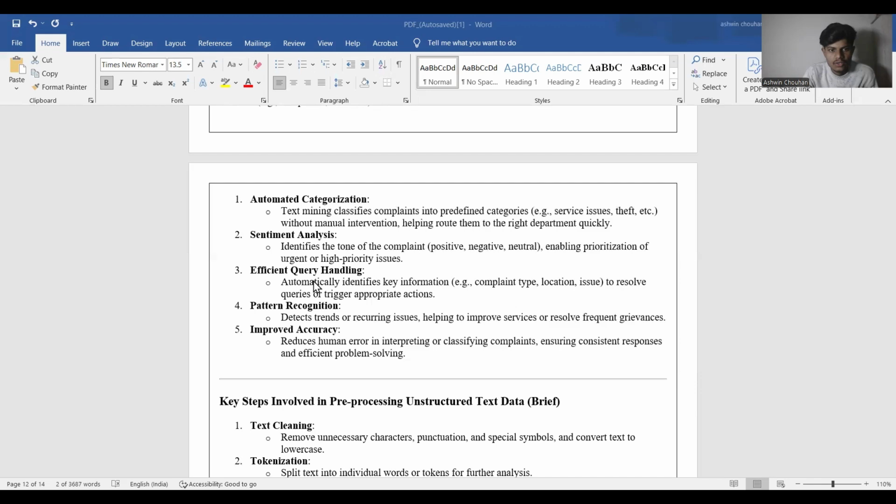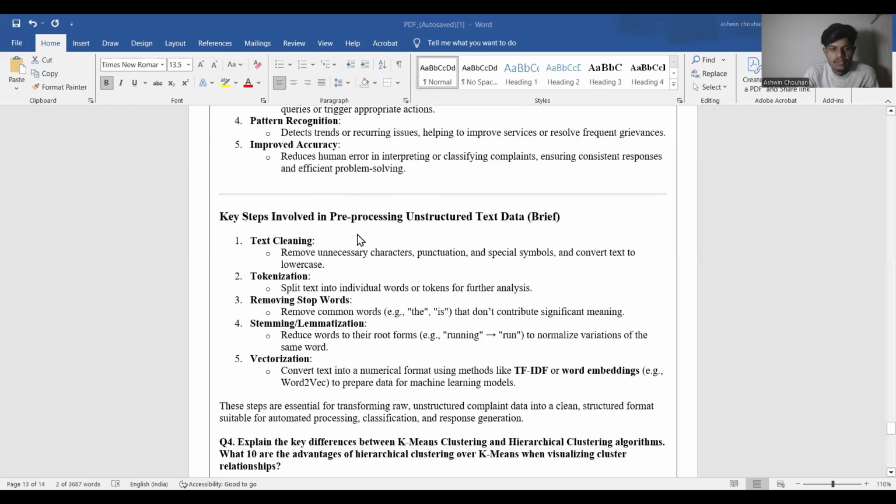Efficient query handling: automatically identify key information, for example complaint type, location, issue, to resolve queries or trigger appropriate action. Pattern recognition detects trends or recurring issues, helping to improve service or resolve frequent grievances. Improved accuracy: reduces human error in interpreting or classifying complaints, ensuring consistent response and efficient problem solving.